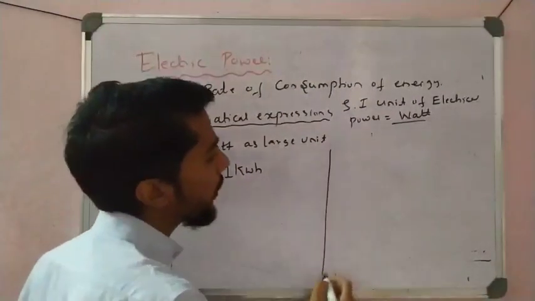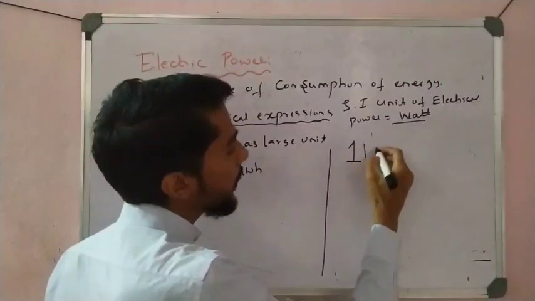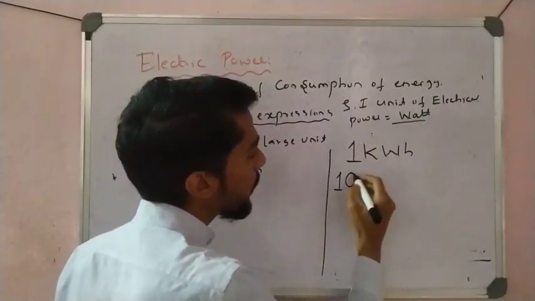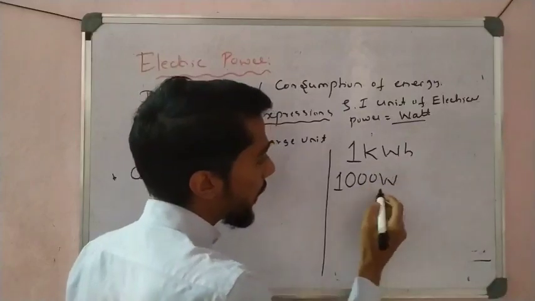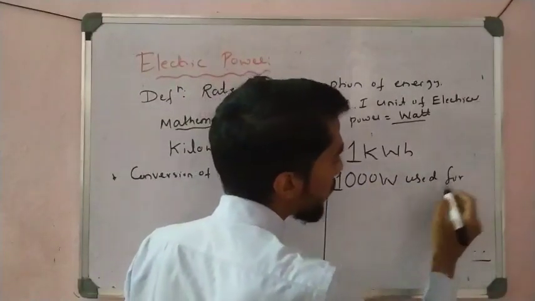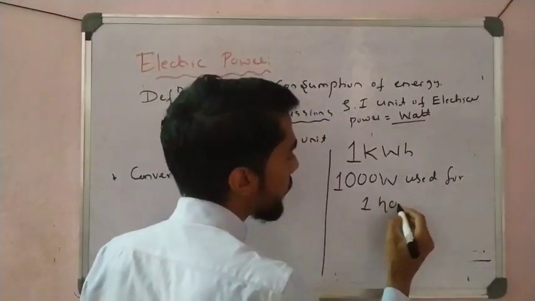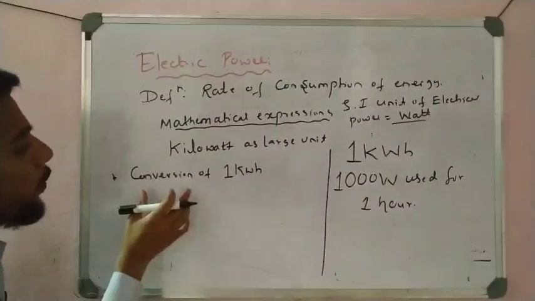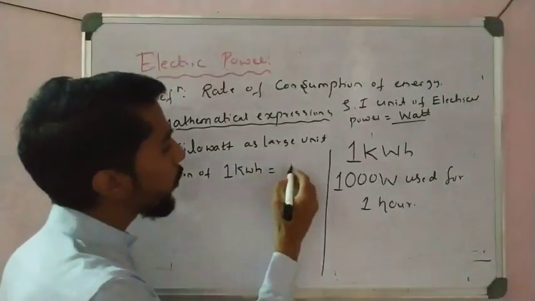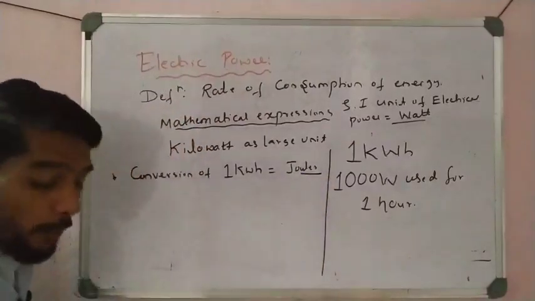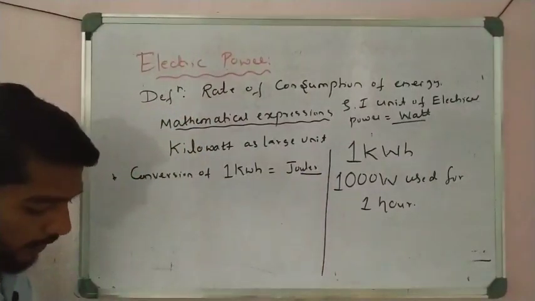So 1 kilowatt hour means 1000 watt used for 1 hour. So convert 1 kilowatt hour into joules. That conversion is very important, right?